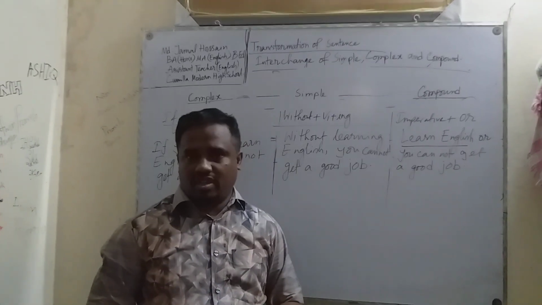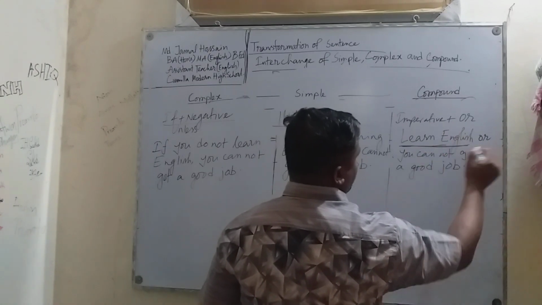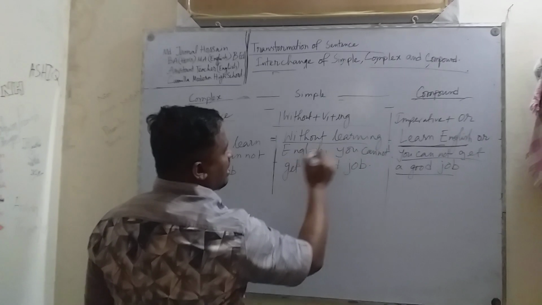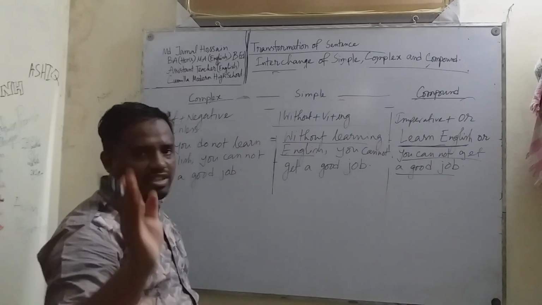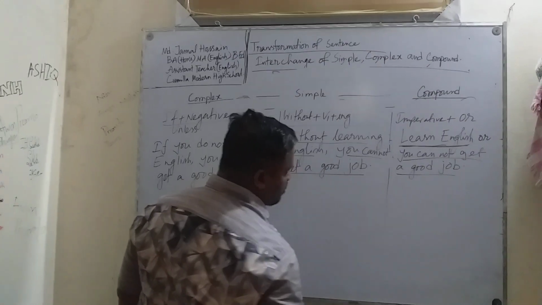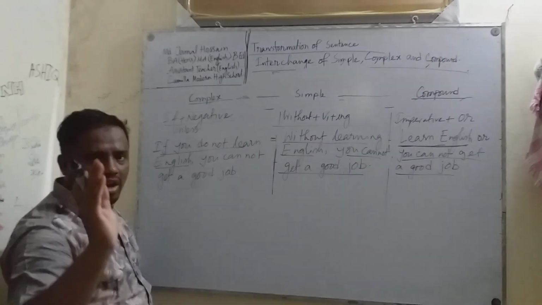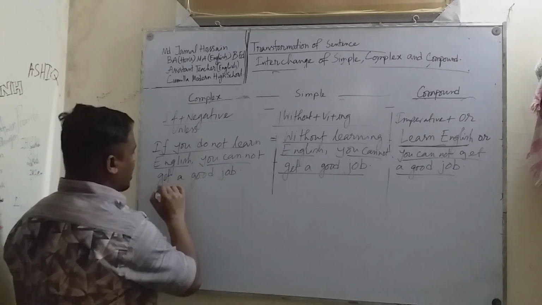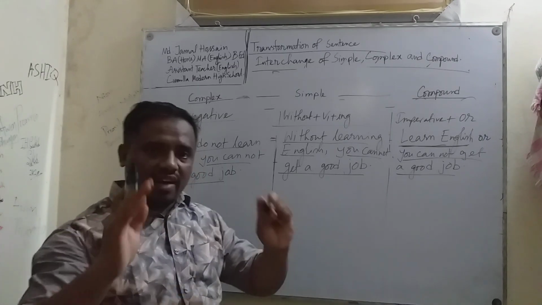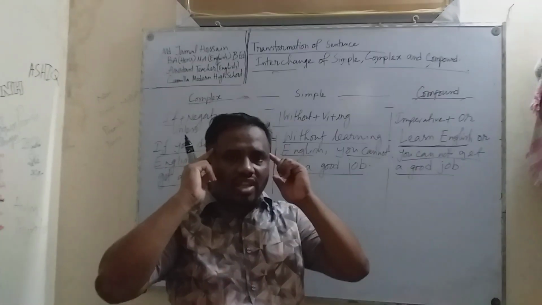Now notice carefully: this sentence "learn English" is an independent clause. This is also an independent clause. It's a compound sentence. "Without learning English" is a phrase, not a clause. That's why it's a simple sentence. The main clause of the sentence is "you cannot get a good job". On the other hand, "if you do not learn English" is a subordinate clause, and "you cannot get a good job" is a principal clause. That's why it's a complex sentence. After transforming the sentence into simple, complex, or compound, try to ask yourself.